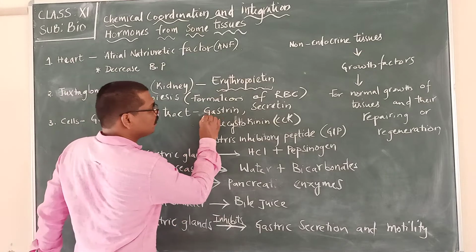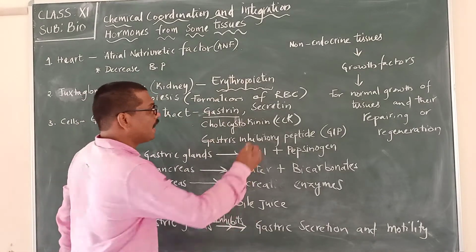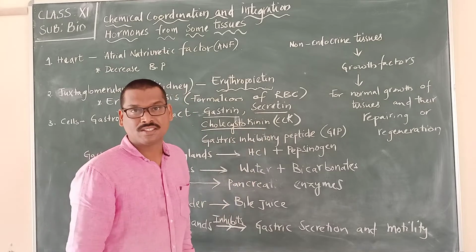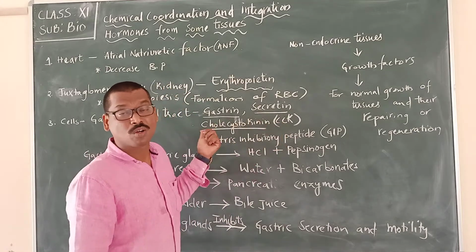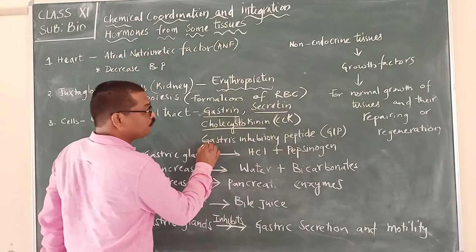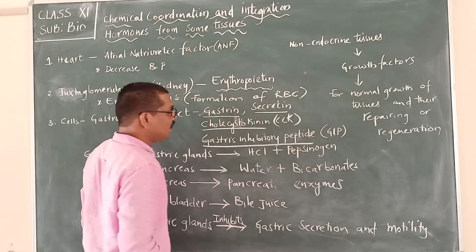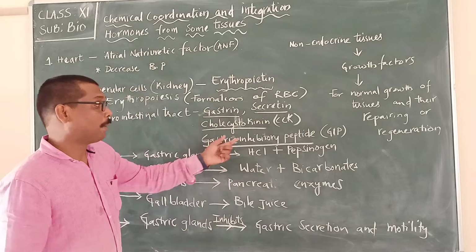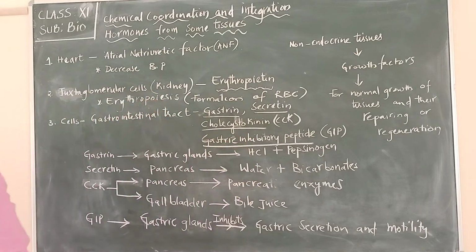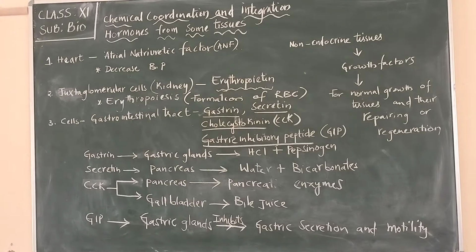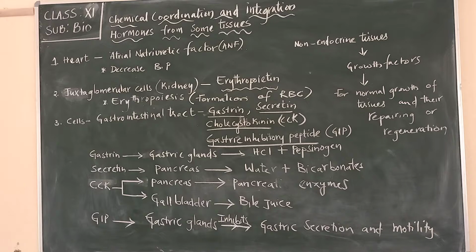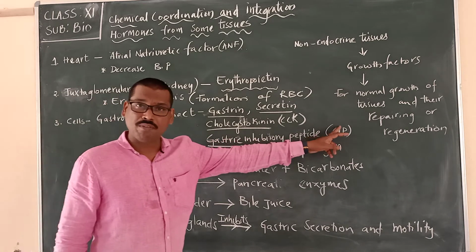The first one is gastrin, the second is secretin, the third is cholecystokinin, CCK in short, and the fourth is gastric inhibitory peptide hormone, which we call GIP.